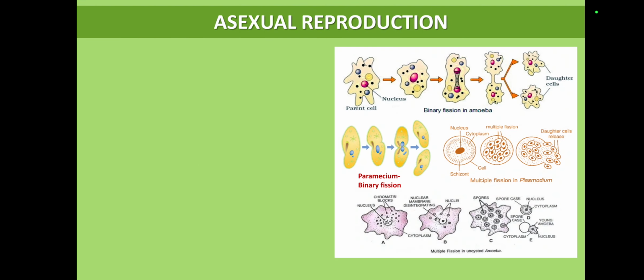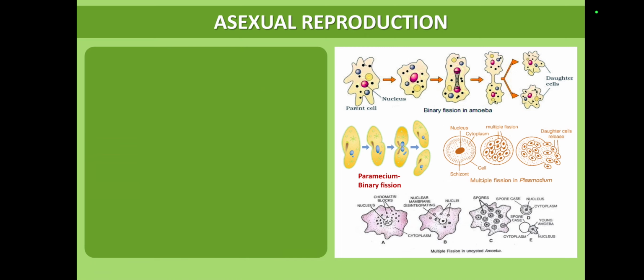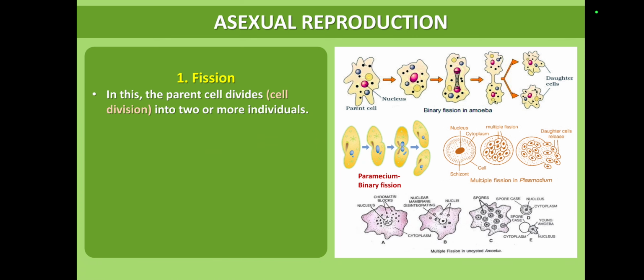about fission? One cell directly divides into two daughter cells. Especially this kind of asexual reproduction takes place in amoeba, paramecium, like unicellular organisms. Fission means the parental cell directly divides into two daughter cells. It is always called amitosis.